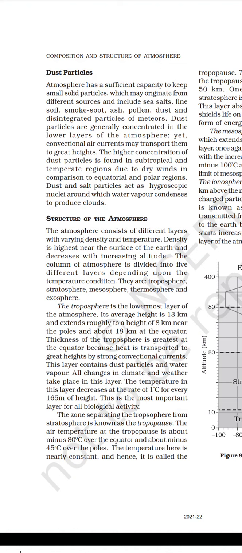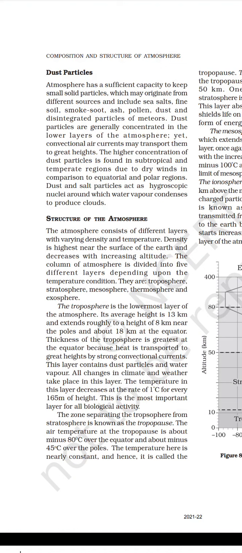This layer contains dust particles and water vapor. All changes in climate and weather take place in this layer. The temperature in this layer decreases at the rate of 1 degree Celsius for every 165 meters of height. This is the most important layer for all biological activity.